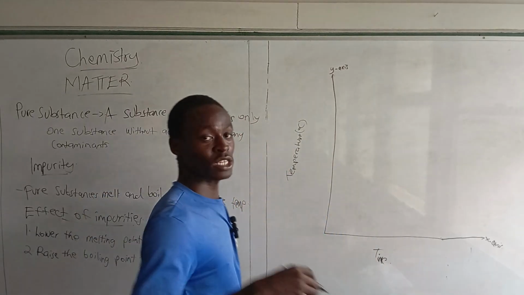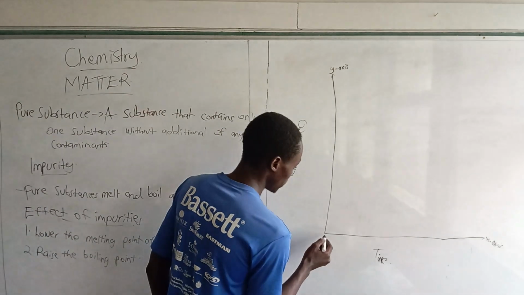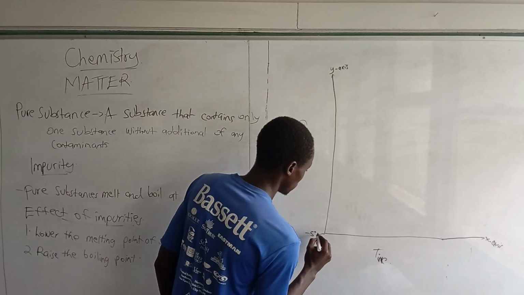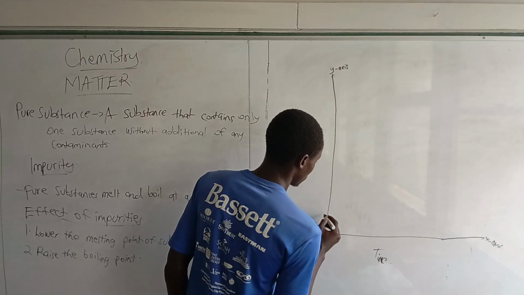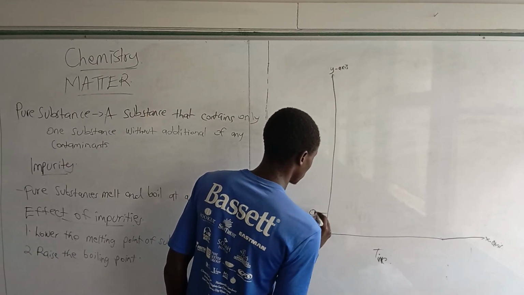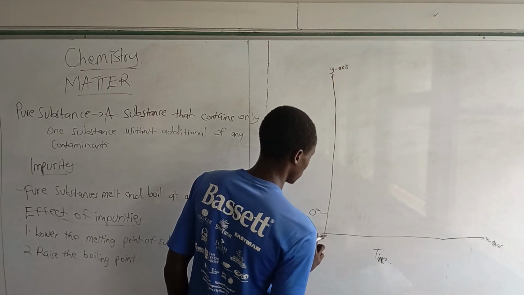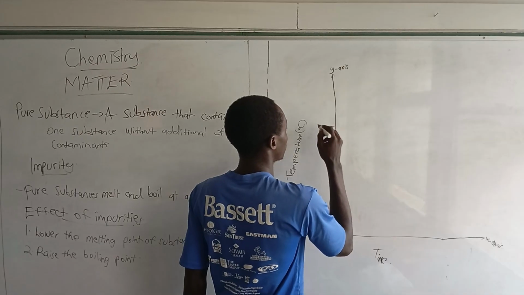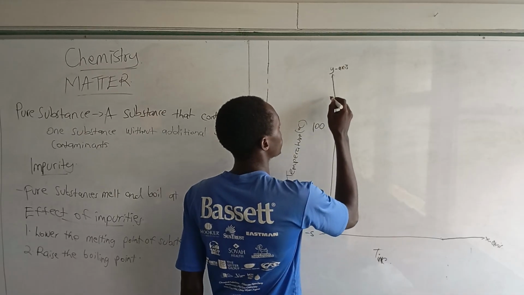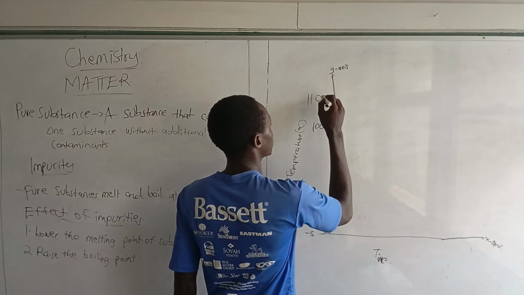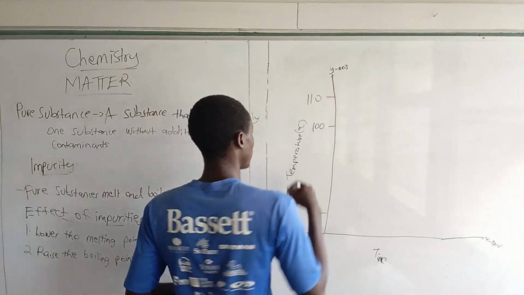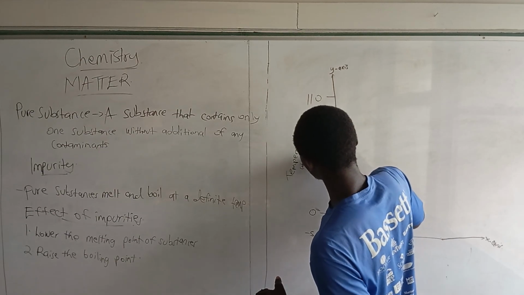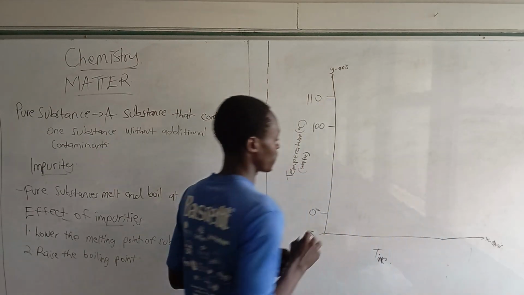Remember that we are going to heat. Over here, let's say we are at -5 degrees Celsius. Then here probably at 0 degrees Celsius. Then it continues. Then over here we have 100 degrees Celsius. Then maybe here we have 110 degrees Celsius, and so on. Whatever we are heating here will be ice that will turn to water, and so on.